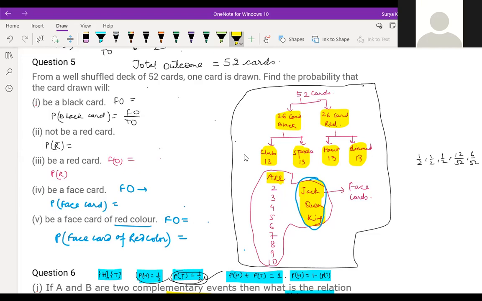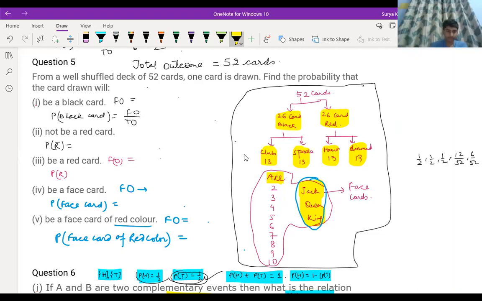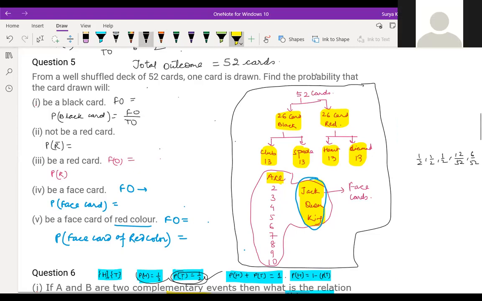Praharshan, last time you were not there, is it clear? Sir, it's clear. Writing over here: black card is 26 by 52. Red card is 26 by 52, which is 1 by 2. Face card is 12, 12 by 52, so the answer is 3 by 13. Face card of red color, that is 6, so 6 by 52. The answer is 3 by 13.